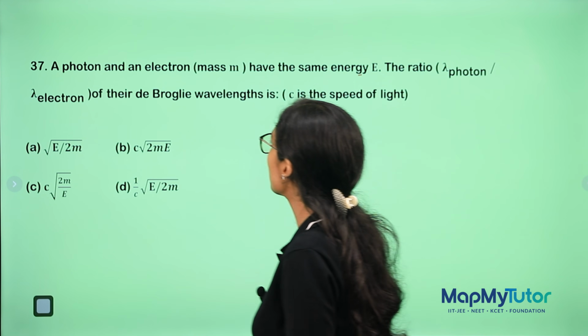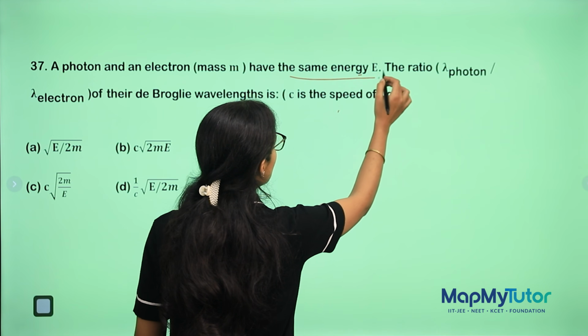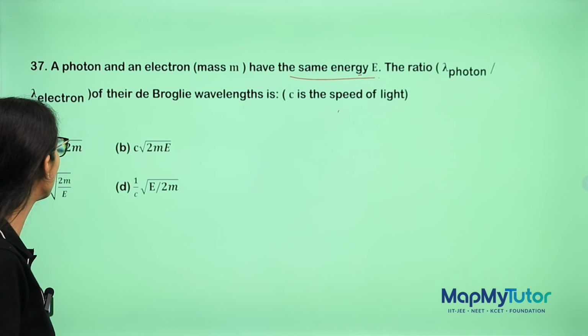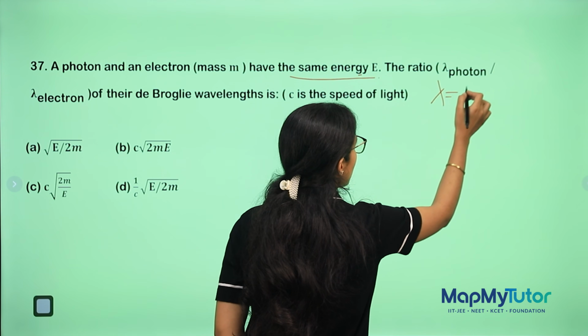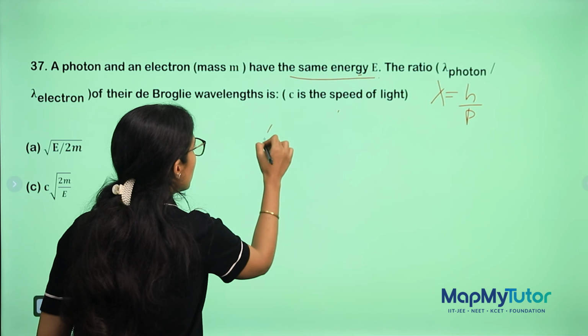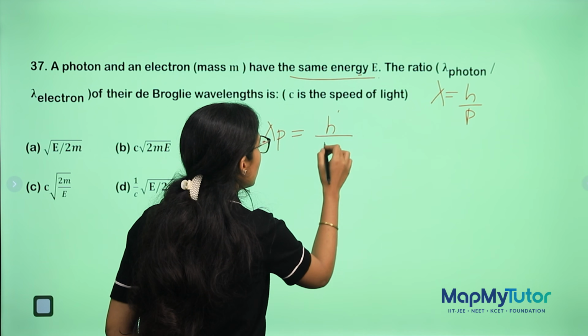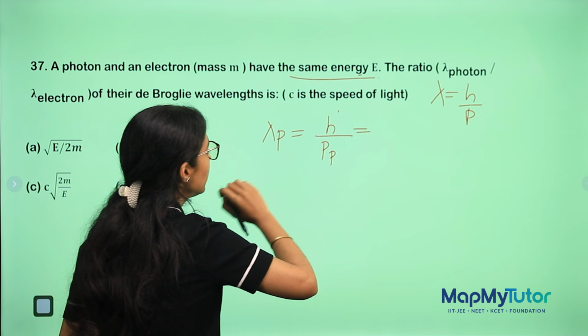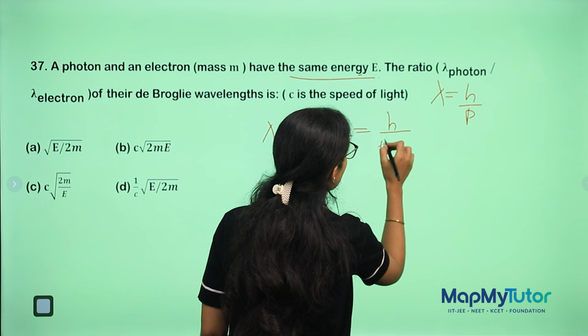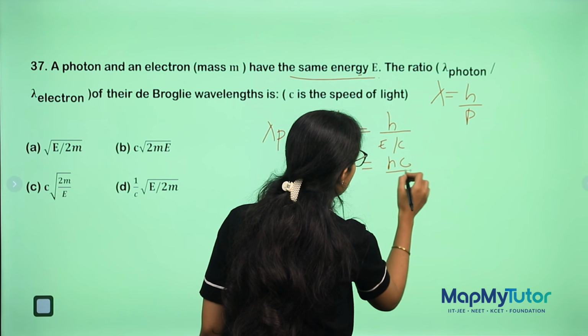37th question, that is a photon and an electron having the same energy E. The ratio of lambda of photon to lambda of electron is. So which formula will we use? We will use lambda equal to h by p. So lambda for photon equal to h by p, yes, for photon, that is h by E by C. So that is hc by E.